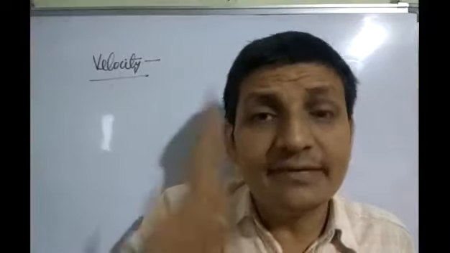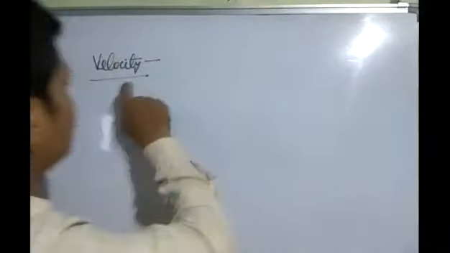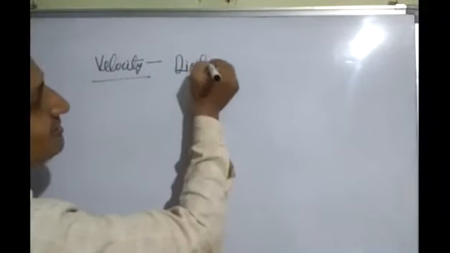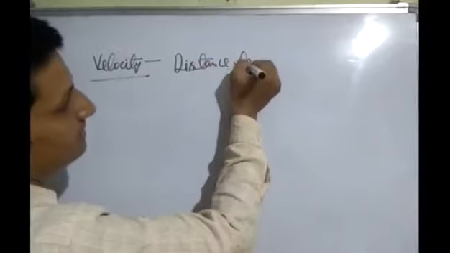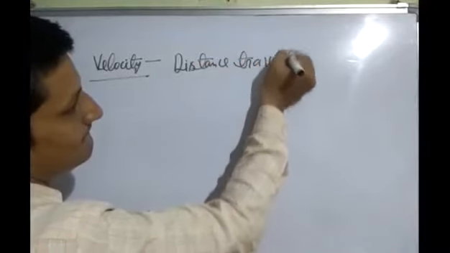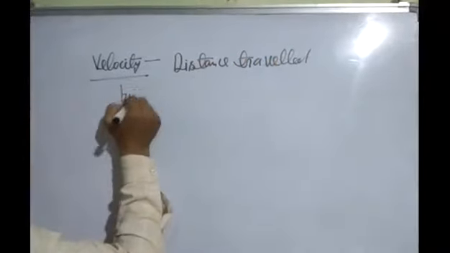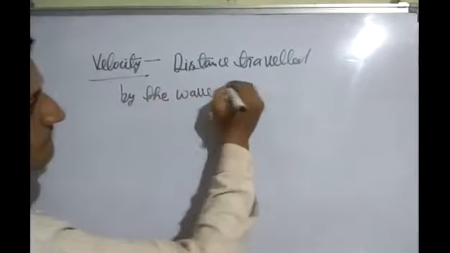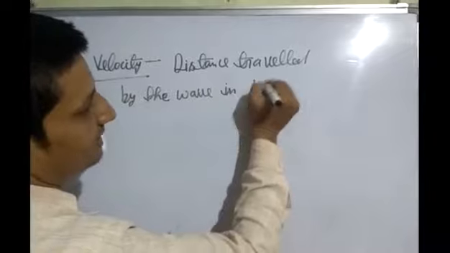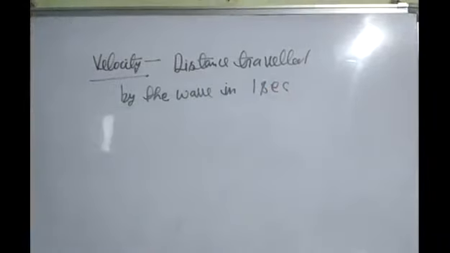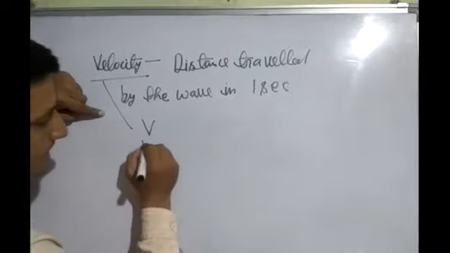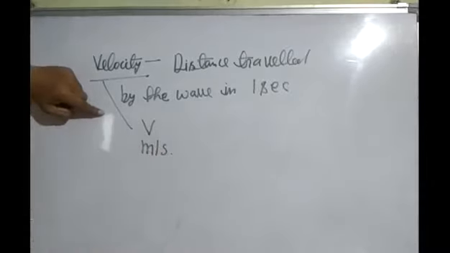Distance traveled by the wave in 1 second is called velocity. Velocity is denoted by V. Its unit is meter per second.